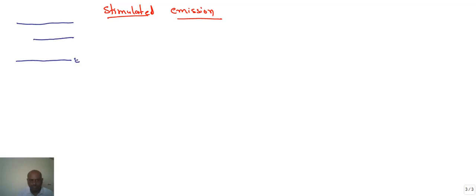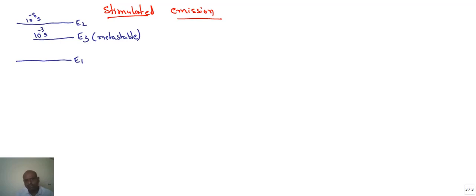So this is E1, this is E2, this is E3, and this is known as the metastable state. So what is the definition of metastable state? It is a state where the probability of finding the electron is more than in the excited state. The lifetime of the excited state is 10 power minus 8 seconds, but the electron reaching the metastable state can stay for 10 power minus 3 seconds.